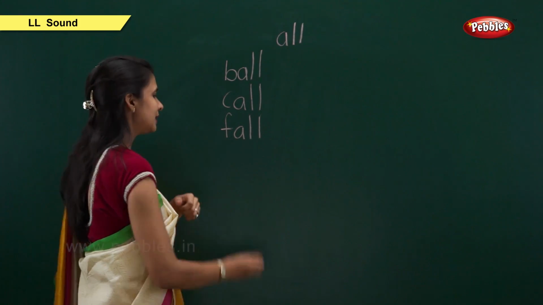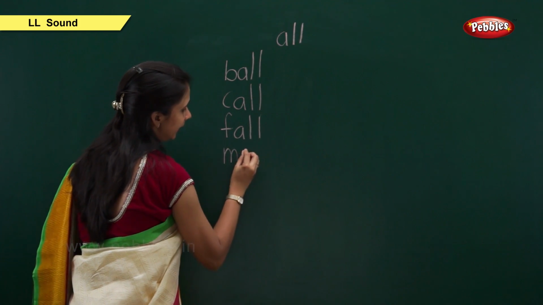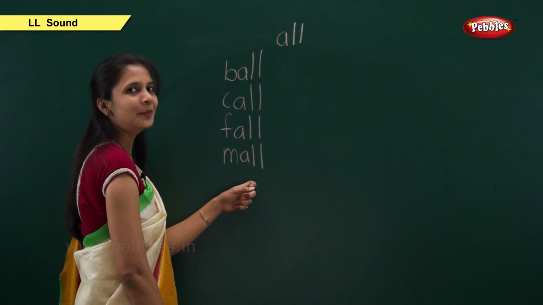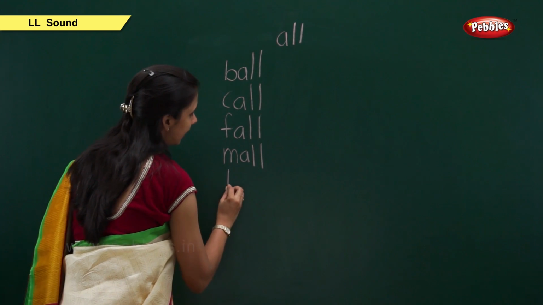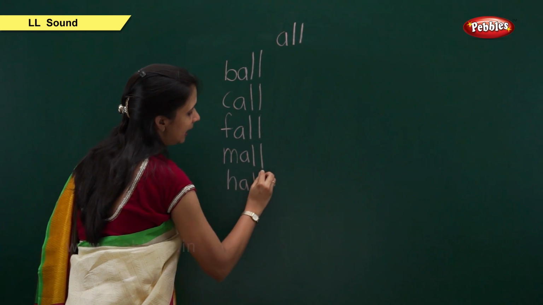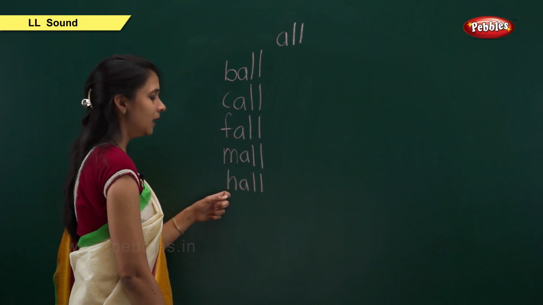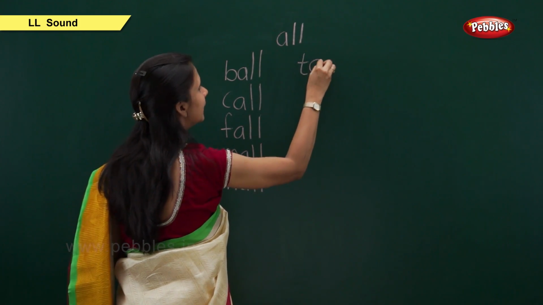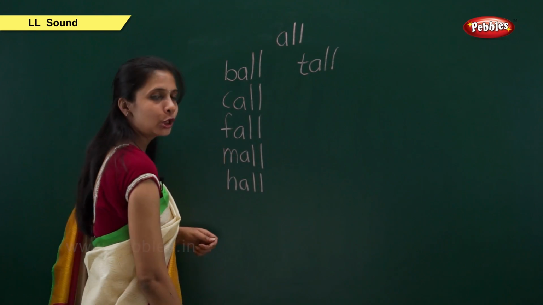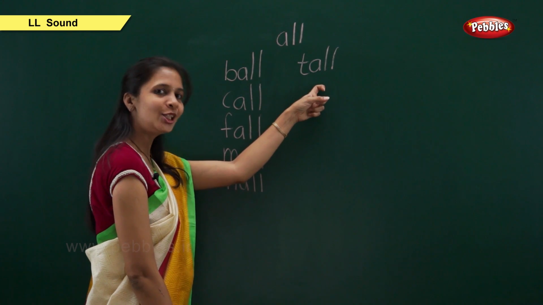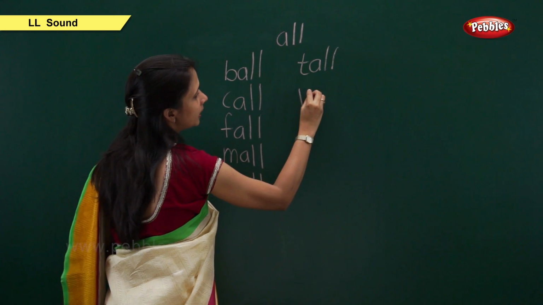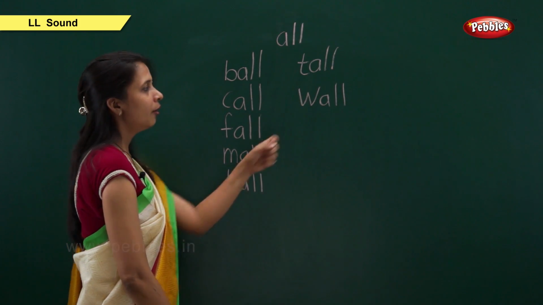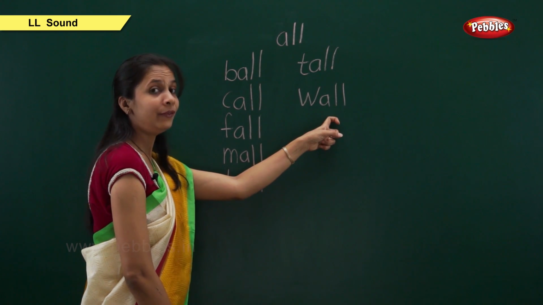F, all, fall. Next is M, A, L, L, mall. M, all, mall. Next is H, A, L, L, hall. H, all, hall. Next is T, A, L, L, tall. T, all, tall. Next is W, A, L, L, wall. W, all, wall.